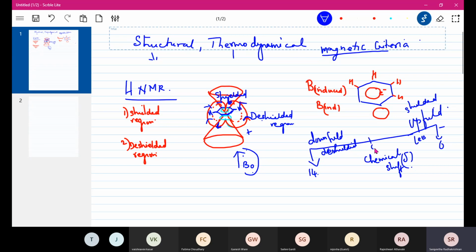So you can start from 0. Start from 0 and go. This will be 7 and this will be 14. Okay. So the presence of downshield proton, because this proton is expected anyway, but the presence of downshield proton actually supports the concept of aromaticity.